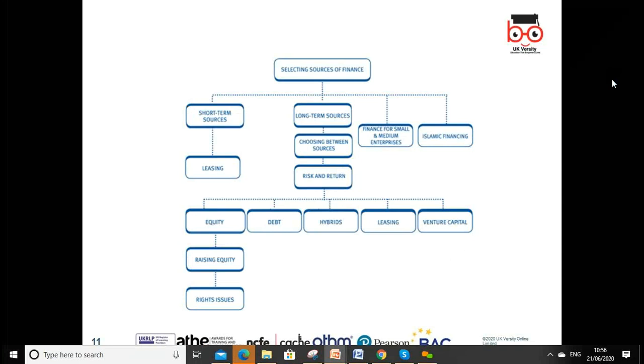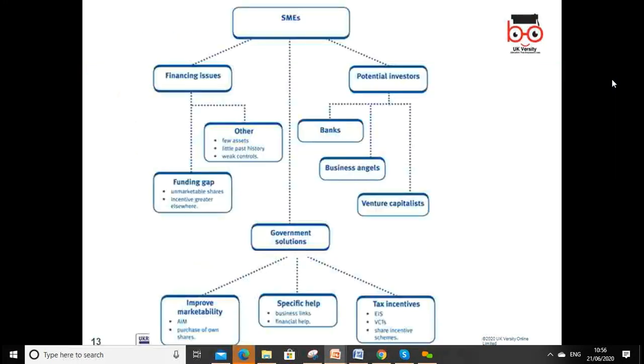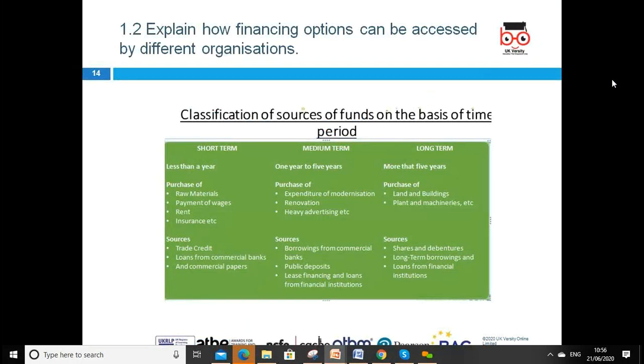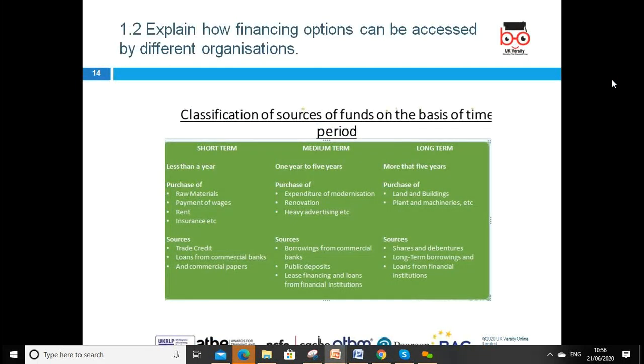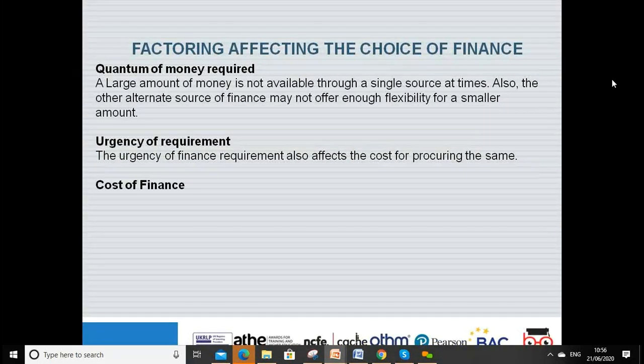So we can link short term, medium term and long term sources, and where we can get them. Then explain the finance for different organizations.